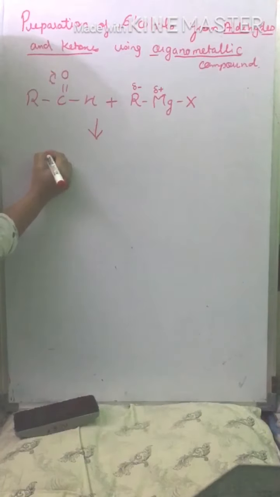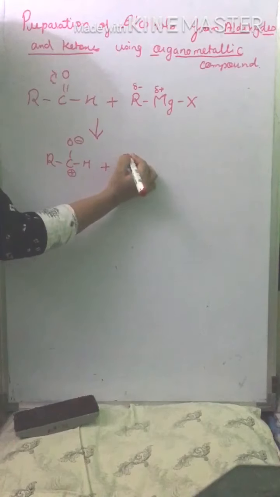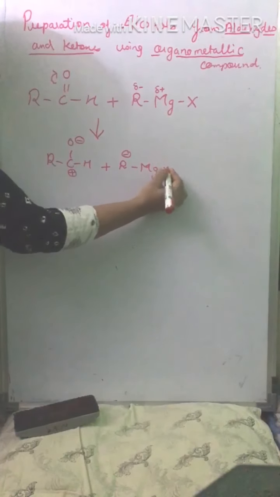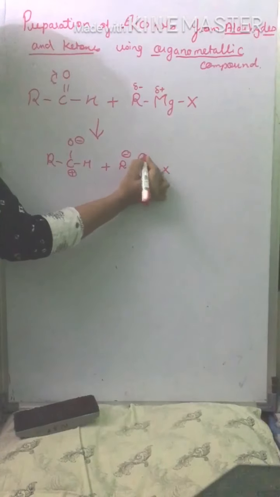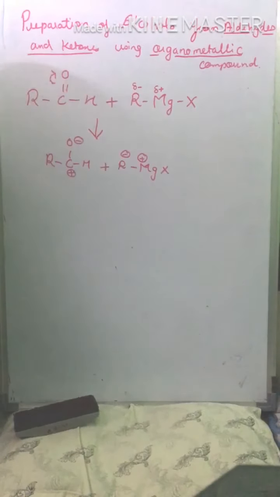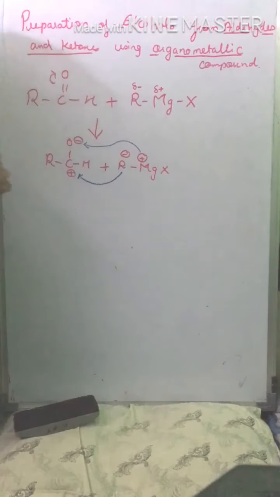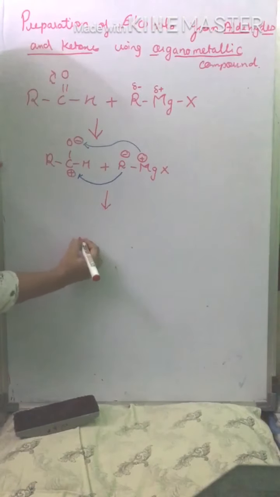So the next part becomes O minus, here it is H. Carbon gets the positive character because of this highly electronegative oxygen atom, where the Grignard reagent is now ready to act. The negative part of the Grignard reagent moves to the positive carbon, and the positive part of the Grignard reagent moves to the negative part, leading to the formation of a tetrahedral intermediate.